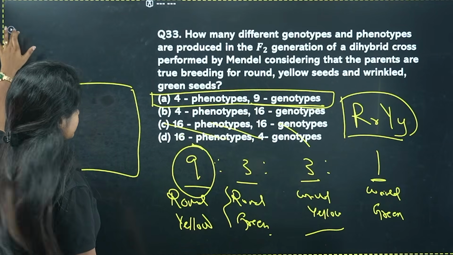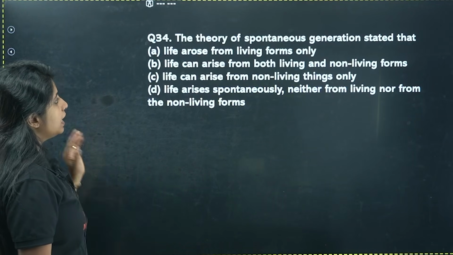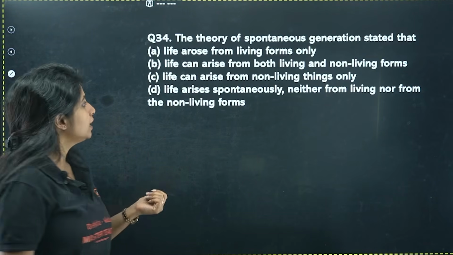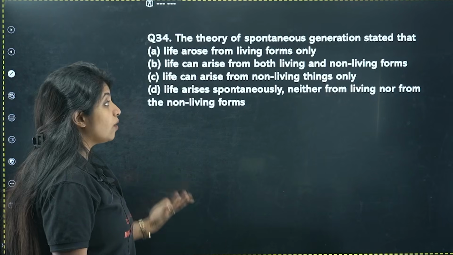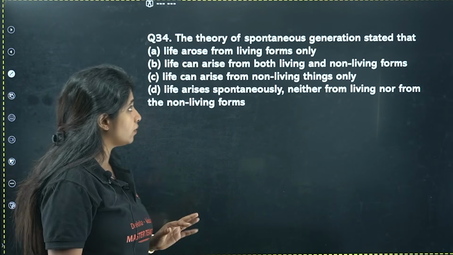Cool? Perfect. Let's go. The theory of spontaneous generation stated that life arose from the living forms only. Spontaneous generation, okay? Life can arise from both living and non-living. Life can arise from the non-living things only. Life arises spontaneously neither from the living nor from the non-living.